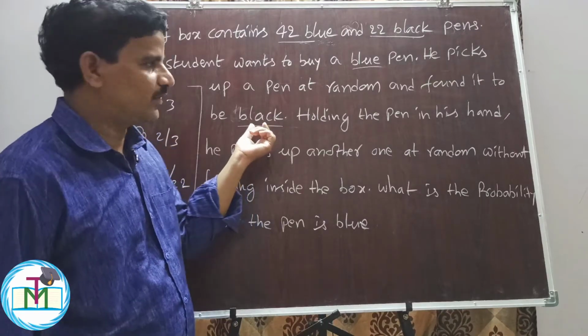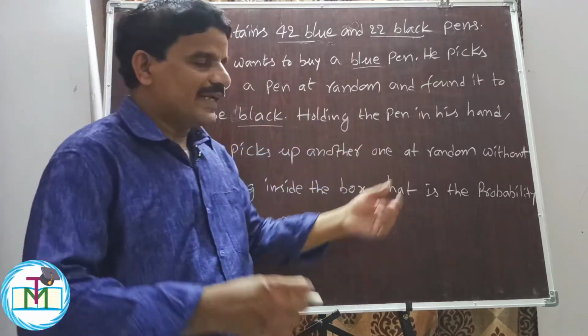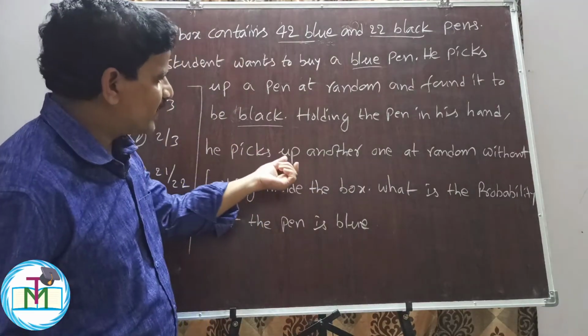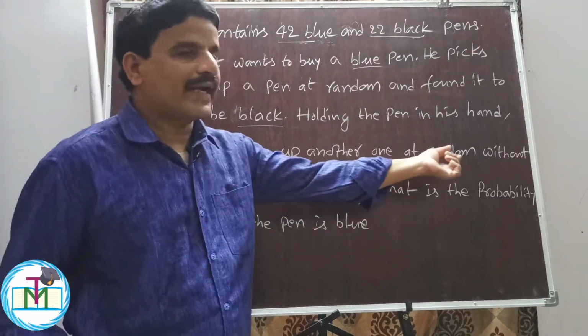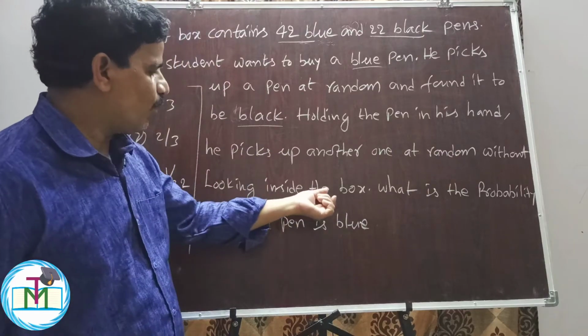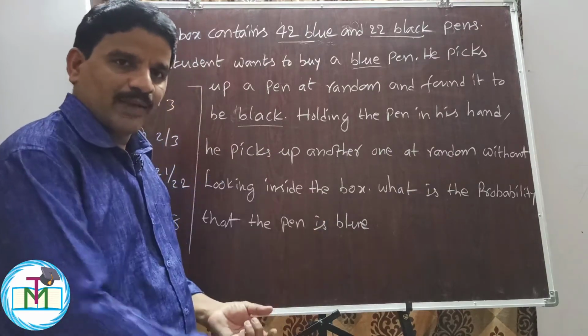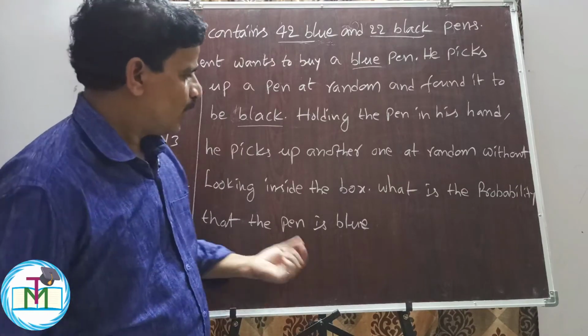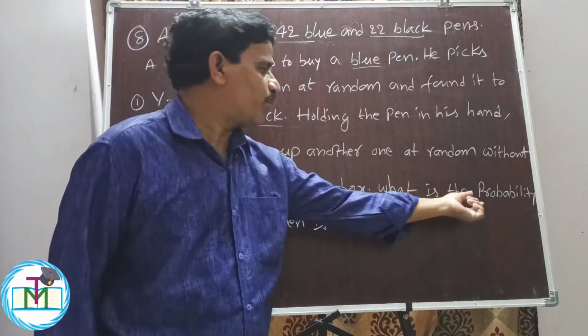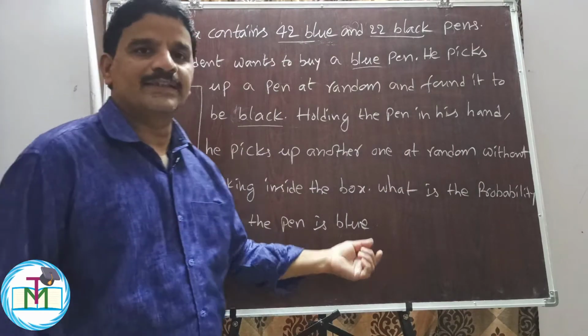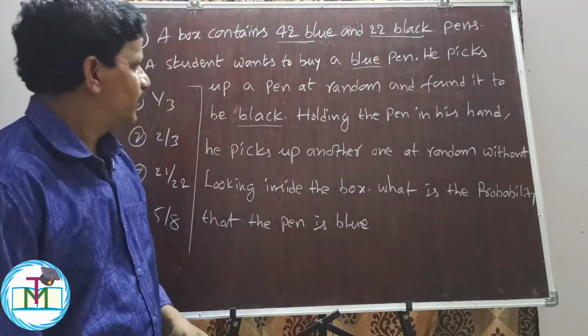He is disappointed, right? Now, holding the pen in his hand, he picks up another one at random, again without looking into the box. Now our task is, what is the probability that the pen is blue? I think you understood the question.